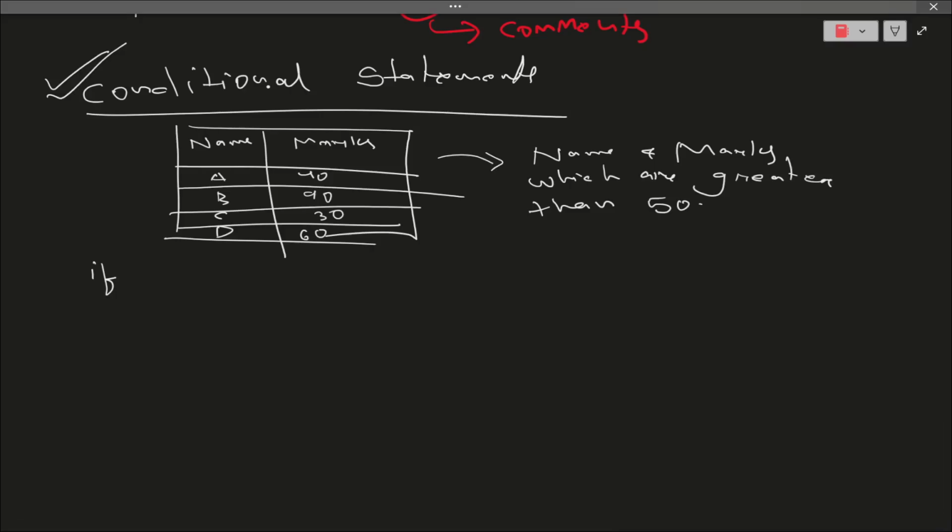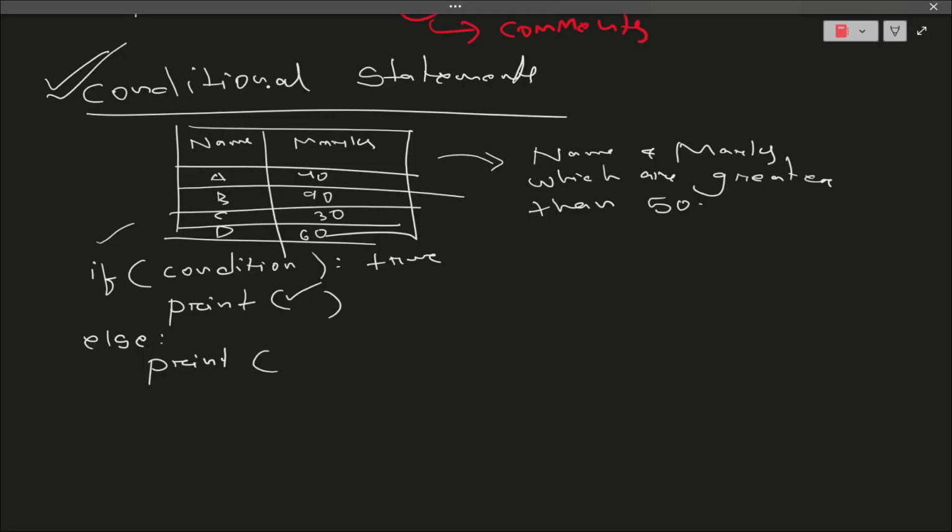That is, suppose if means what? This is the conditional statement. Inside this if, we will be writing a condition which will check whether the condition is true or not. If the condition is true, I will be writing print, or I can do any stuff. I'm just giving one example. So if this condition becomes true, whatever I'm writing over here, this print will be executed. If I use an else, and if I have written print, then in this scenario, if this particular condition becomes false, my statement that is present under else will be executed.